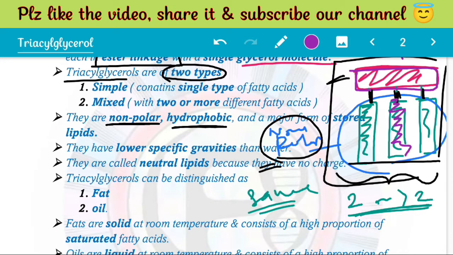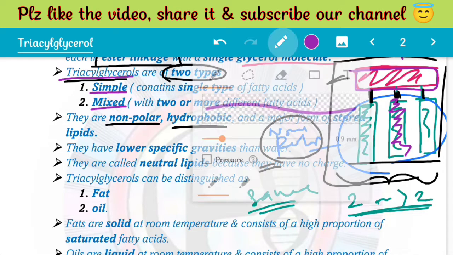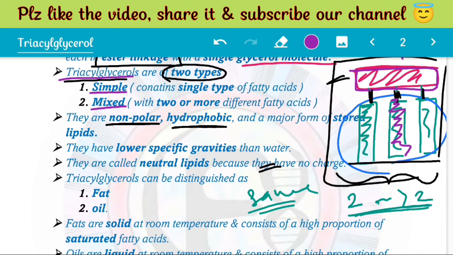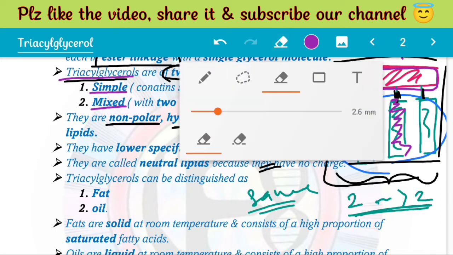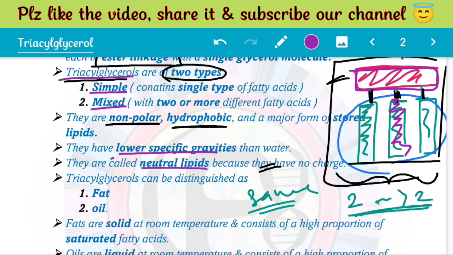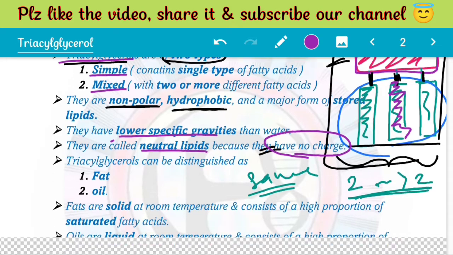As a result, TAGs can be divided into simple and mixed TAGs. In comparison to water, if we talk about their physical properties, they have low specific gravities. They are called neutral lipids. Why? Because they have no net charge, so they are called neutral lipids.